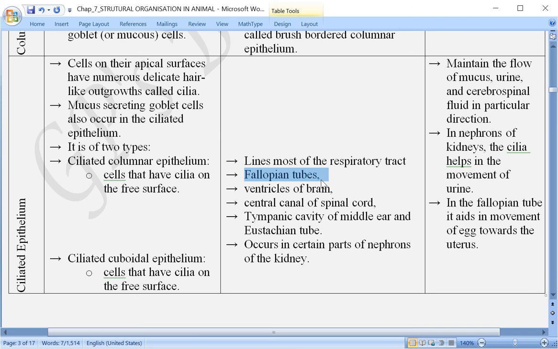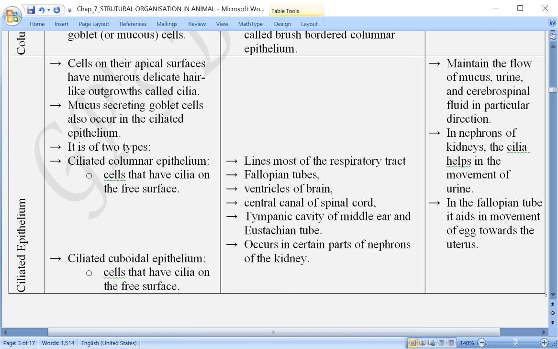In the fallopian tube you understand it connects the uterus and the ovary. So from ovary, when the ovum is released, it has to move towards the uterus. So the ciliated cells which are present, they help in the movement of the ovum towards the uterus. Then it is present in the ventricles of the brain. You don't know now what is ventricle of brain. When we come to this chapter of neural system, at that time you will learn about this. Ventricles are there in our brain also. Then it is present in the central canal of spinal cord, tympanic cavity of middle ear and eustachian tube.